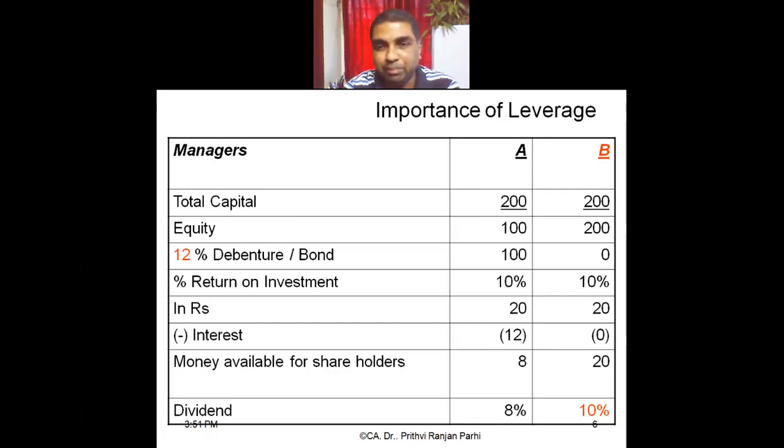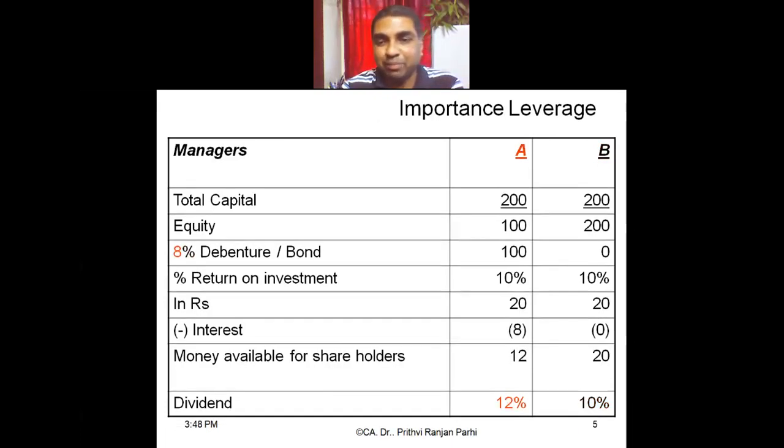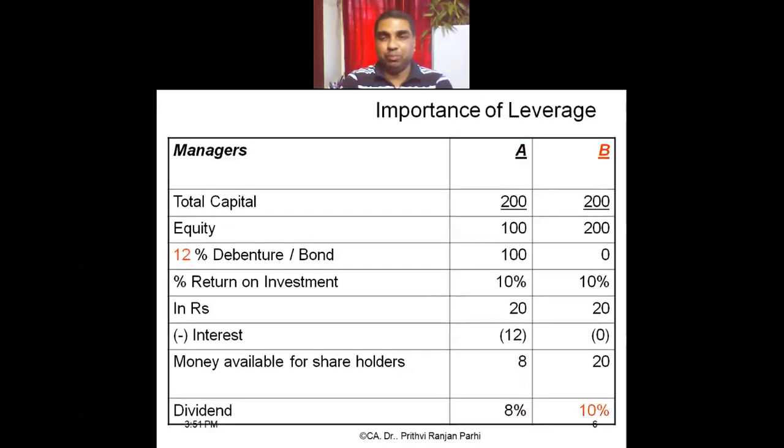But the same thing we'll see in the context of firm B. Firm B, if you see, my earning is 20. There is no interest. Total money available is 20, and my equity shares are 200. There is no debt. The entire capital is equity. So how much dividend can I declare in percentage terms? 10%. Now you have seen the unlevered firm is paying more dividend, is it not? Yes, sir. In the previous example, the levered firm was paying more dividend, and in this example, the unlevered firm is paying more dividend.